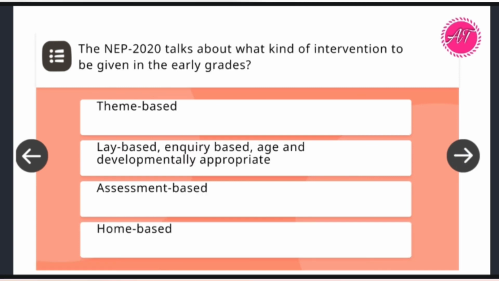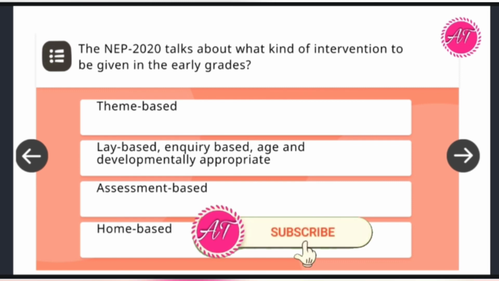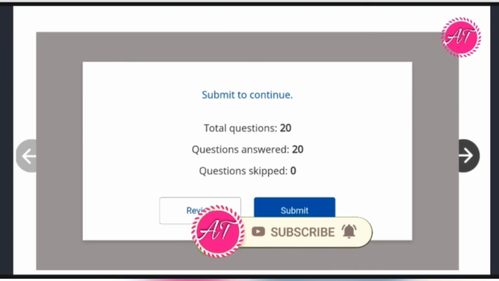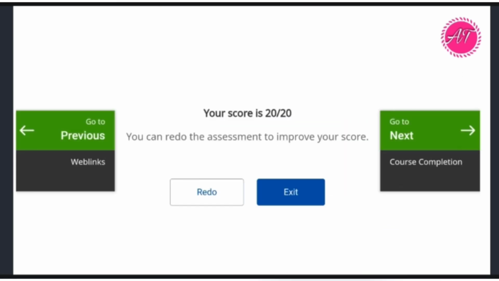The NEP 2020 talks about what kind of intervention to be given in the early grades. So the answer is play-based, inquiry-based, age and developmentally appropriate. So you can click on option number 2. So we have done with 20 questions. Let's submit and you can see our score is 20 out of 20.